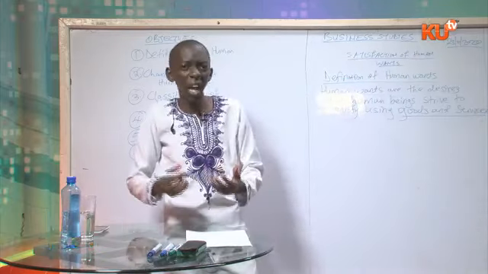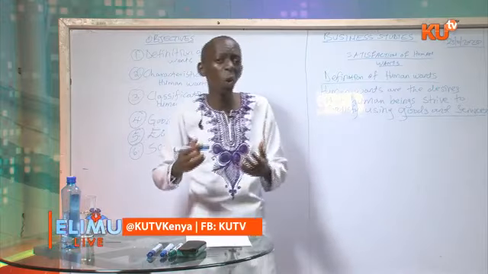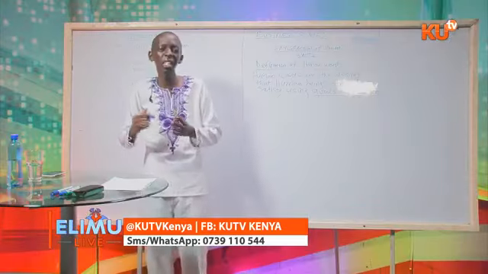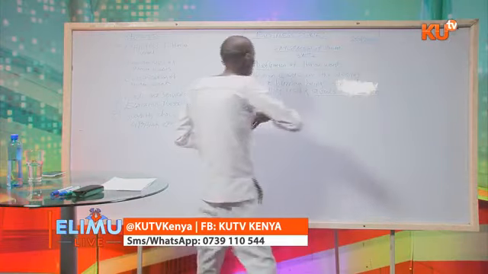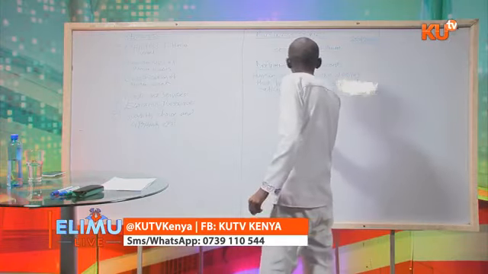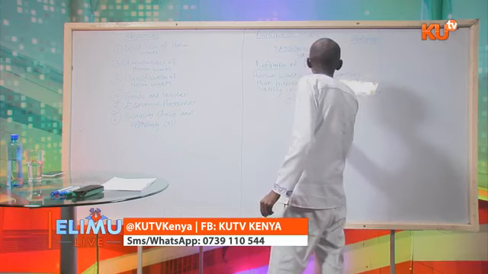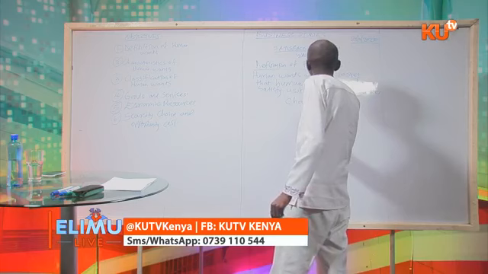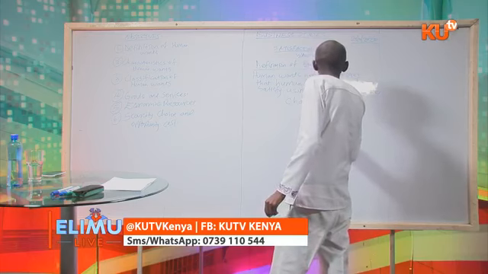Therefore, these desires or these human wants, they have several characteristics. There are various characteristics of human wants. Characteristics of human wants.